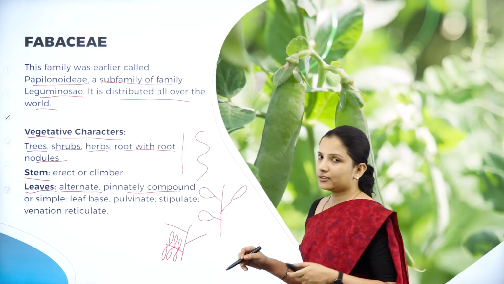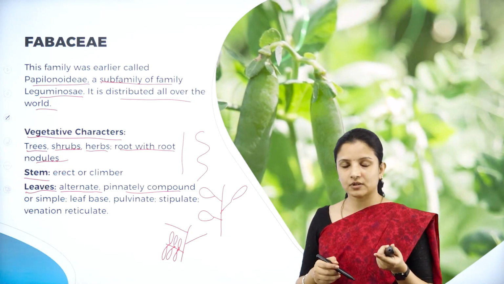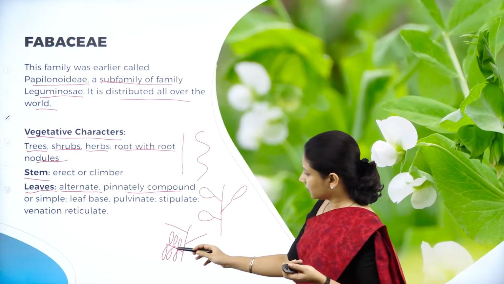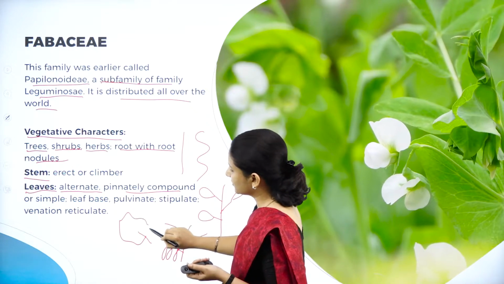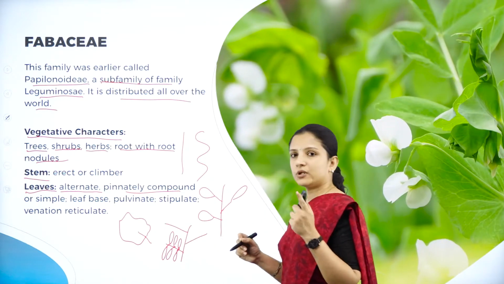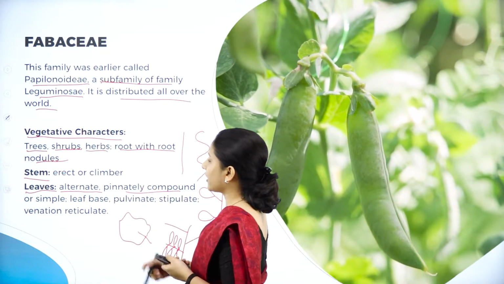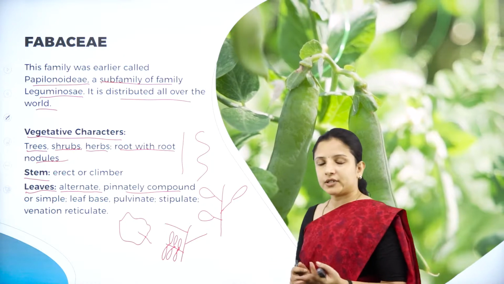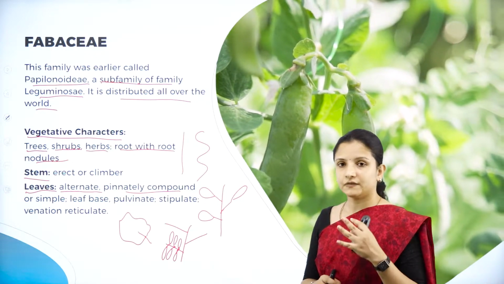Why? Because I'll give you the example of a pea plant. So in pea plant, do they have pinnately compound leaves like this? No, they have a simple leaf. So the pea plant has a simple leaf. So that is one characteristic feature. So those plants, they have alternate arrangement of leaves. So alternate arrangement in all the Fabaceae members, the arrangement of the leaves is alternate.